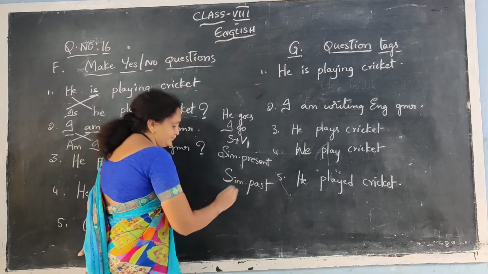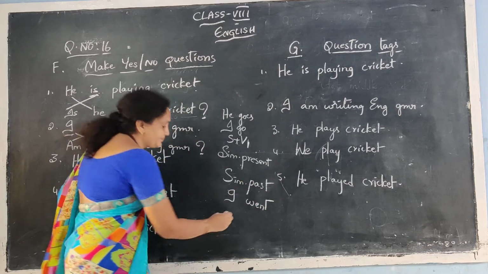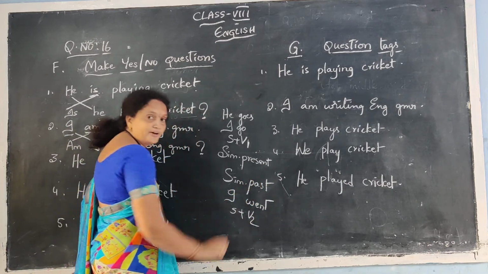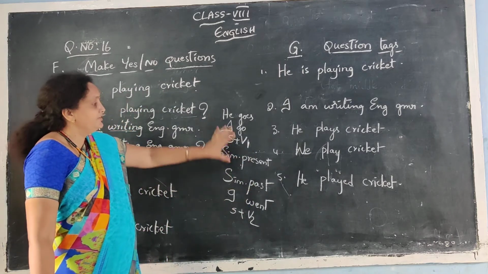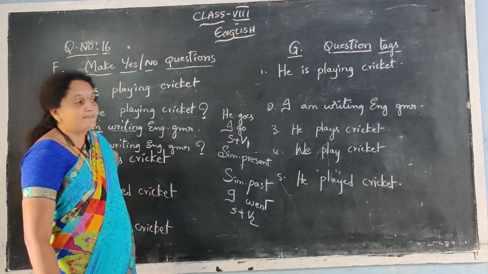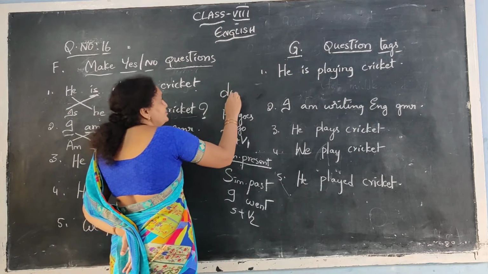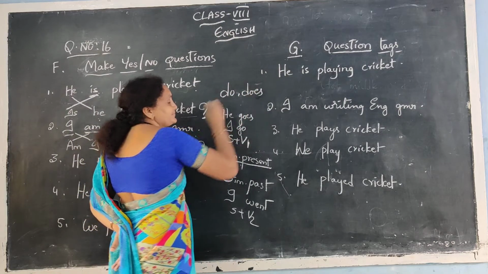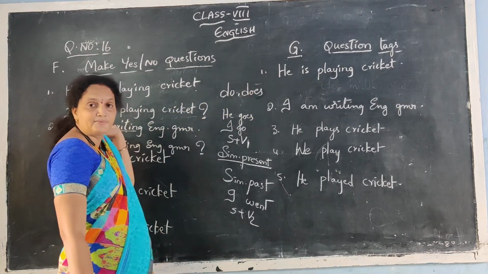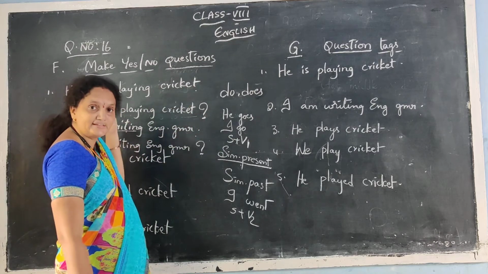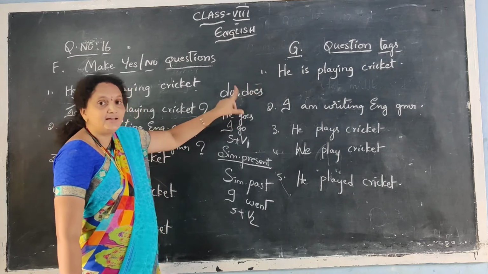And next is simple past. I went. Went means past tense. Subject plus V2, the V2 form of verb we have to use. Here also we cannot find any helping verb. So what should we do? In simple present, we have to write do or does as a helping verb. If you can't find any helping verb in the sentence, you have to use do or does as a helping verb.